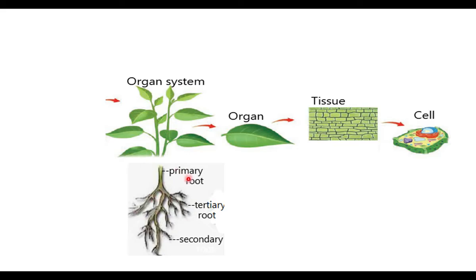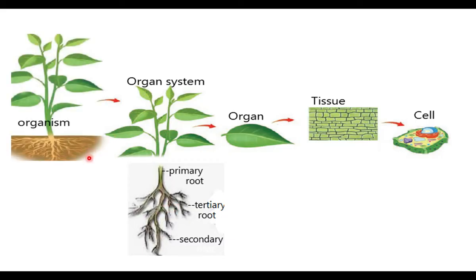So these are the organs. The roots are the organs. All the roots form a system, the root system. So root system is one system, shoot system another system. These organ systems together form an organism, that is the whole plant. Organism is made up of organ systems. Organ systems are made up of organs. Organs are made up of tissues. Tissues are made up of cells. So in plants also, cells are the smallest units. They are the structural unit. The plant structure is made up of cells.